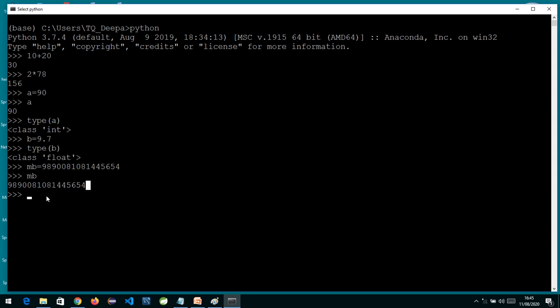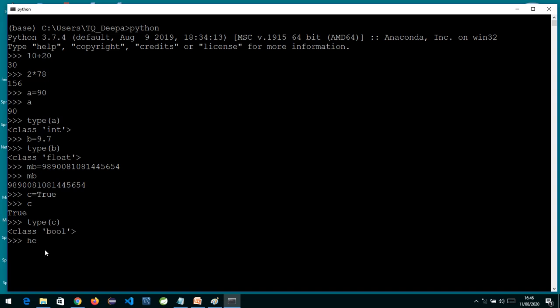Similar to float, we have one more data type called bool. If I write, suppose, c equals capital T, True, and press enter, and then I check the value of c, it's True, and then I check type of c, I can see the class is bool. So this object c is of bool type. Basically this True is of bool type. So I told you the basic data types we have are int, float, bool. Similarly, string now, and one more important thing I would like to tell is that the T is capital here. True and False both are capital.